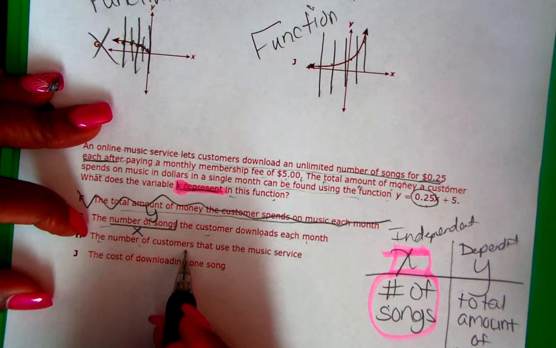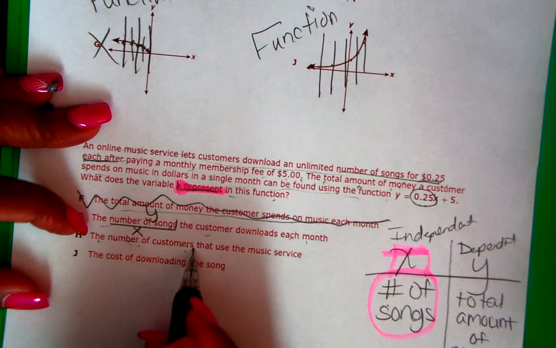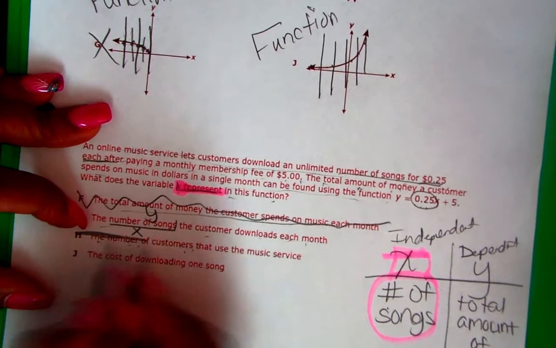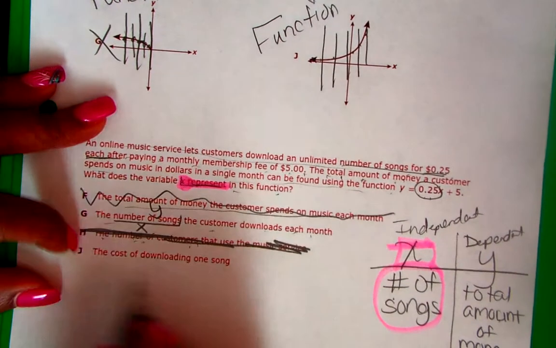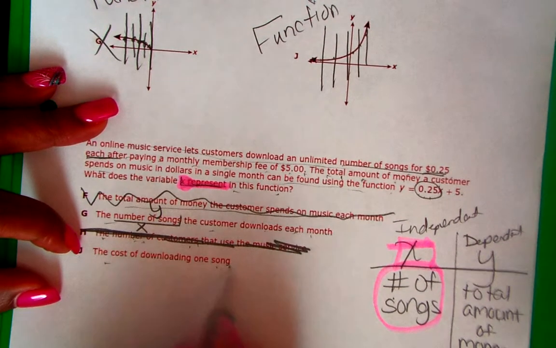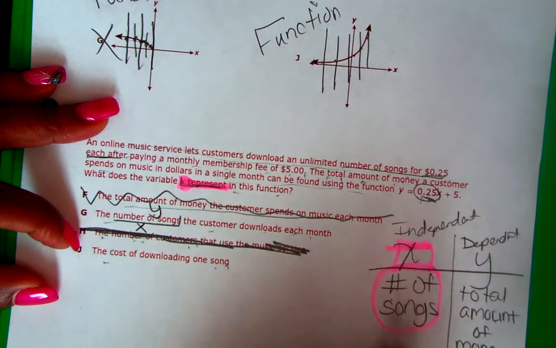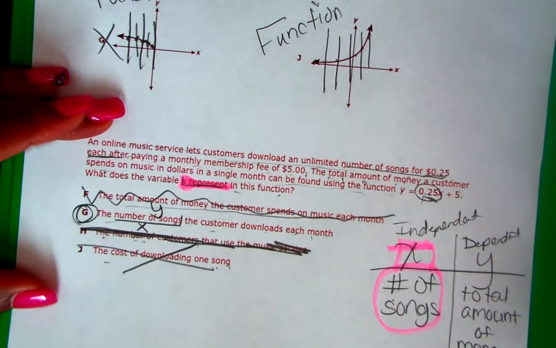The number of customers? What does this have to do with anything? That has nothing to do with this scenario right now. The cost of downloading one song, that's a part of the equation, 25 cents. So we know that G is our answer.